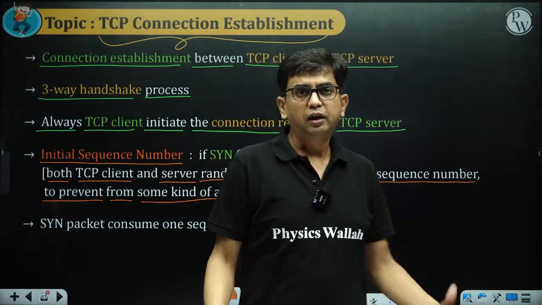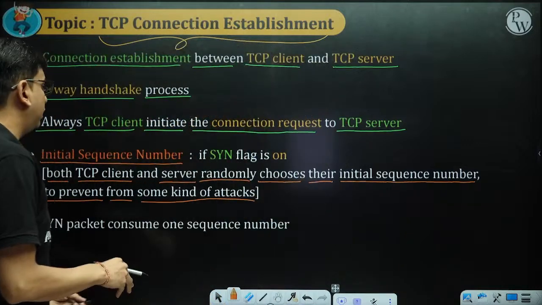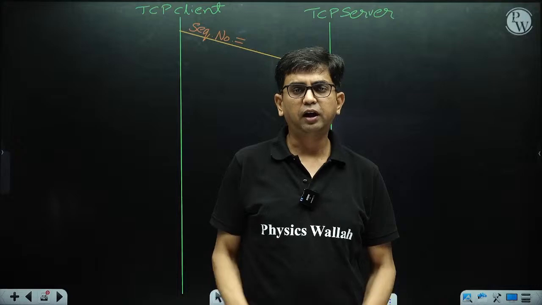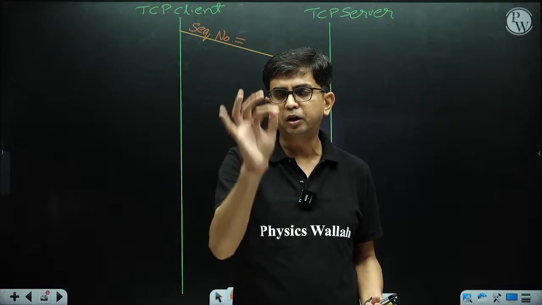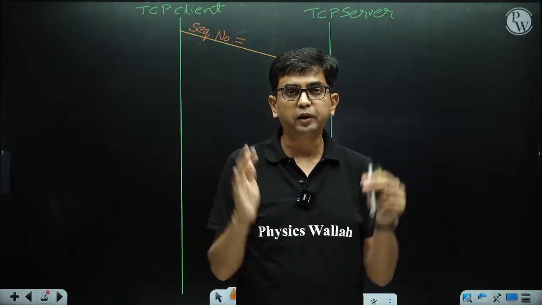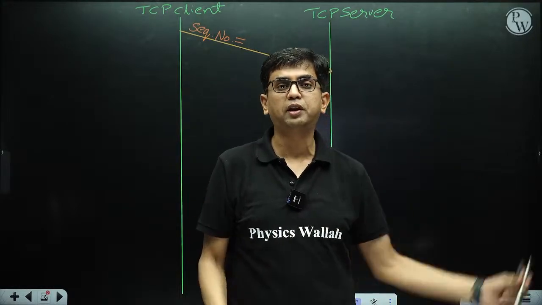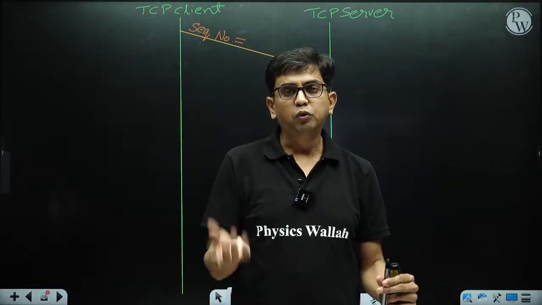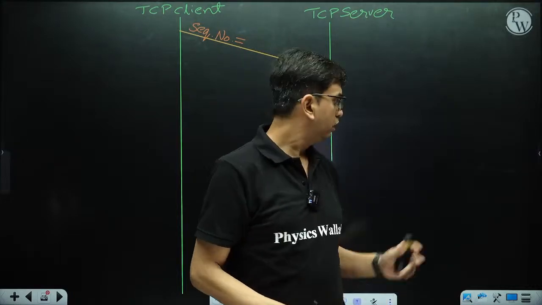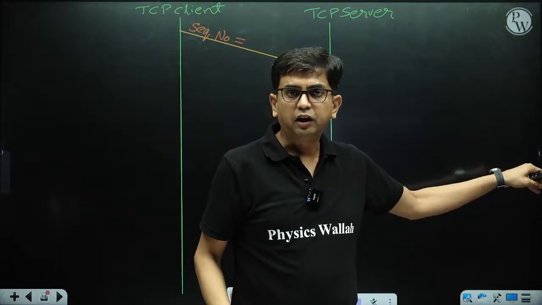So as per this logic, here the client will choose a random number, but the number should be in the 32-bit range, 0 to 2 to the power 32 minus 1. You have to choose a 32-bit random number. So what to do? Write a 32-bit random number.